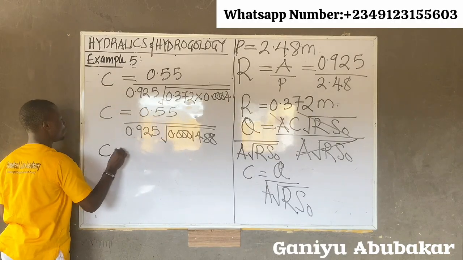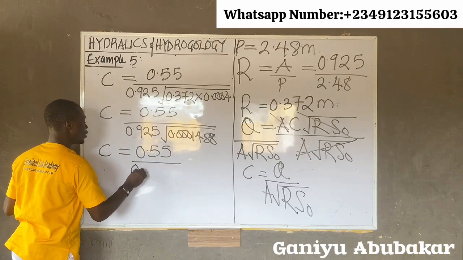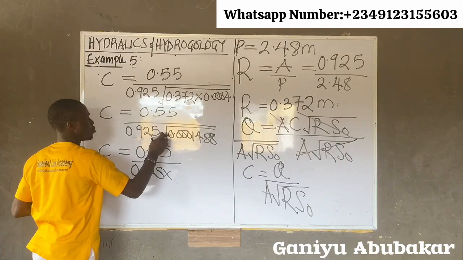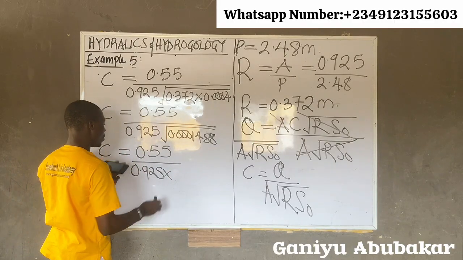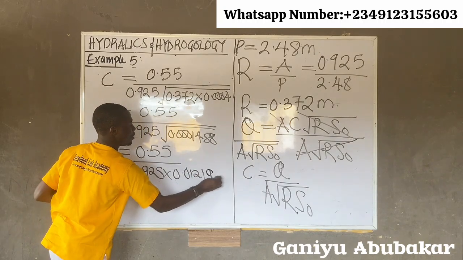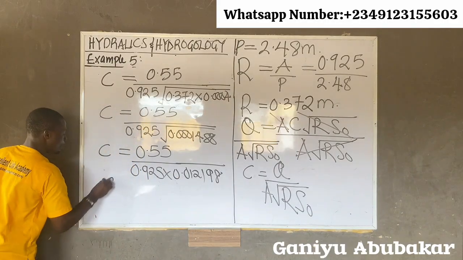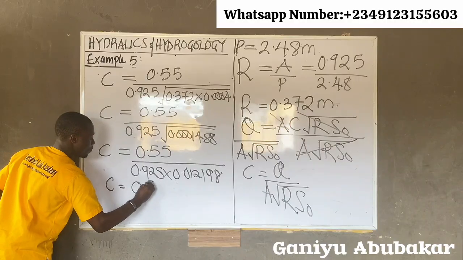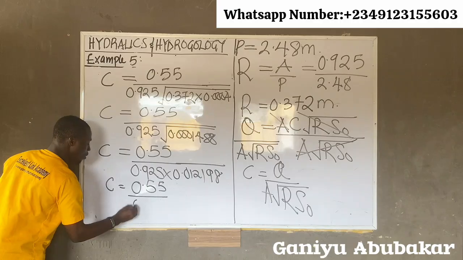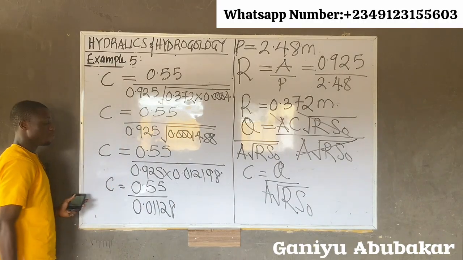How good? C will be equal to 0.55 all over, right? Repeat this one, 0.925 times, what's part of this? Root of this value is what? That gives you about 0.012198. Take root of this value, gives you this. How good? Now C will be equal to, repeat this one again, 0.55 all over, multiply these two. What do you have there? It gives you about 0.01128. You can confirm, please.